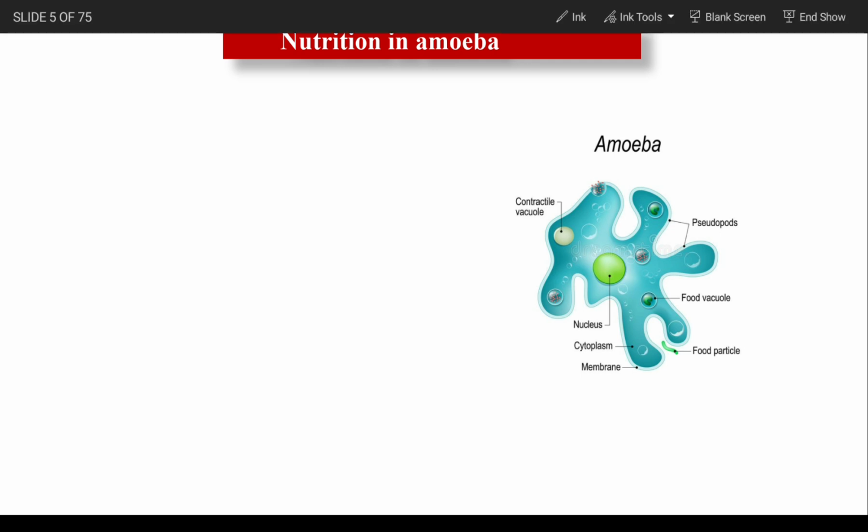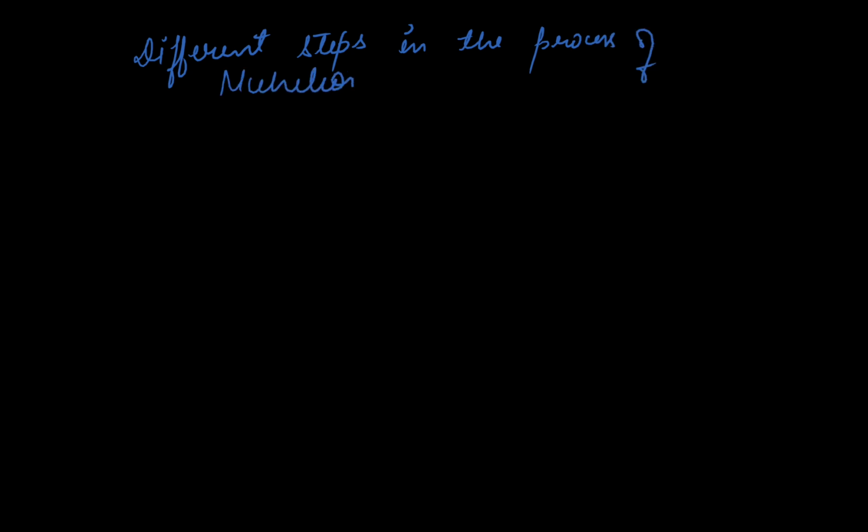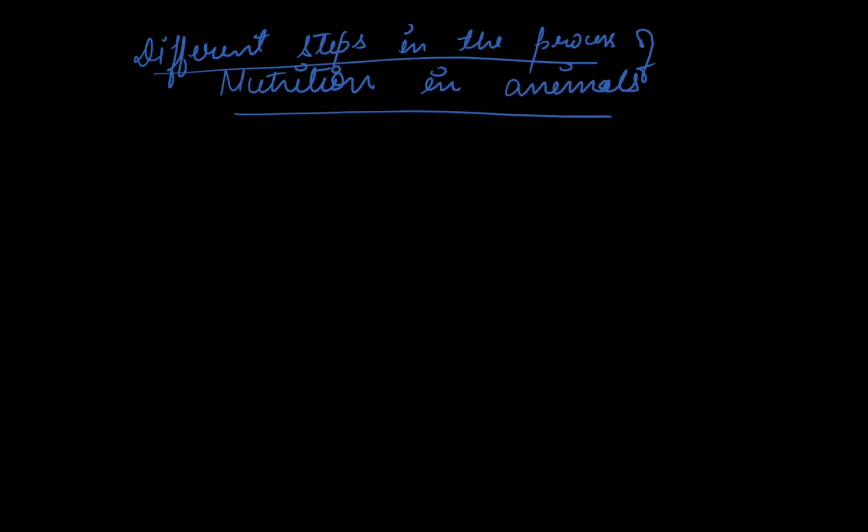Okay, let me explain the different steps. I am going to write it there. Steps in the process of nutrition in animals. The first one is ingestion.